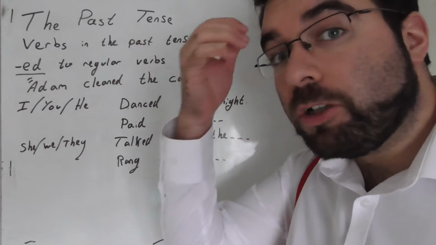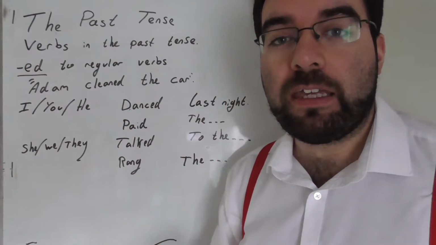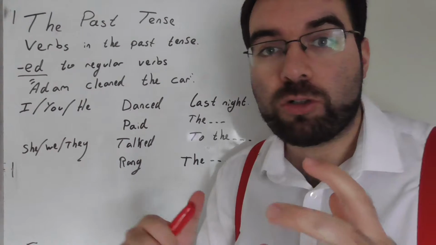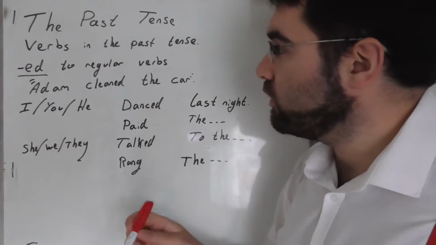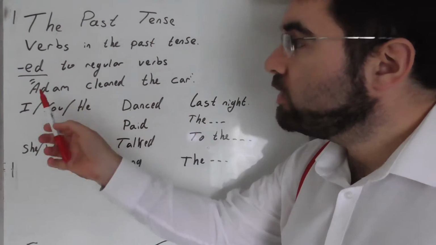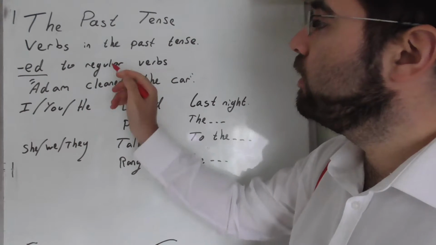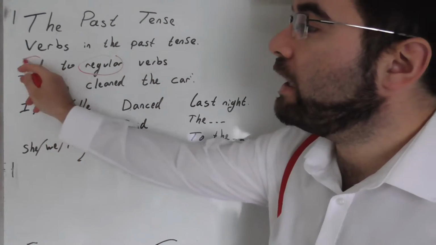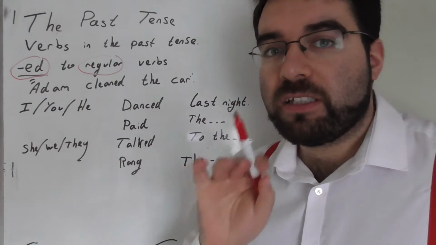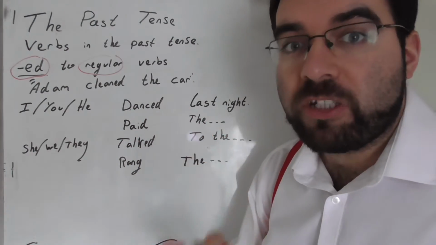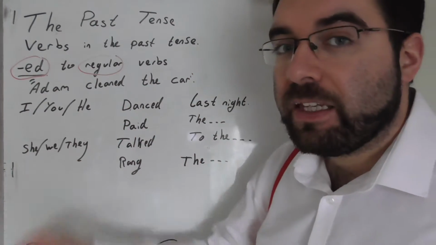So let's look at the verbs in the past tense and how they change, and how the sentences are made as well. Most of the time with regular verbs, we simply add ed. The simplest spelling rule there is with the verbs. So, ed.